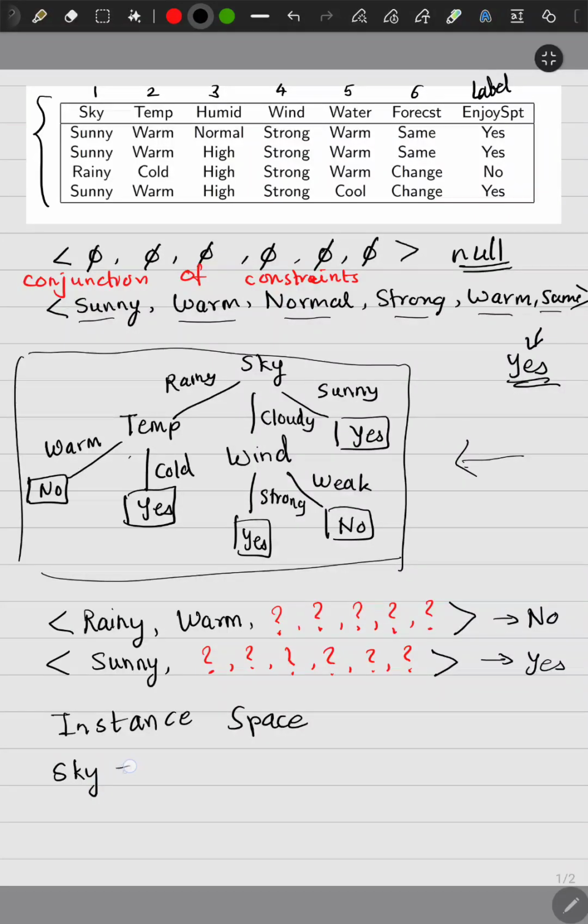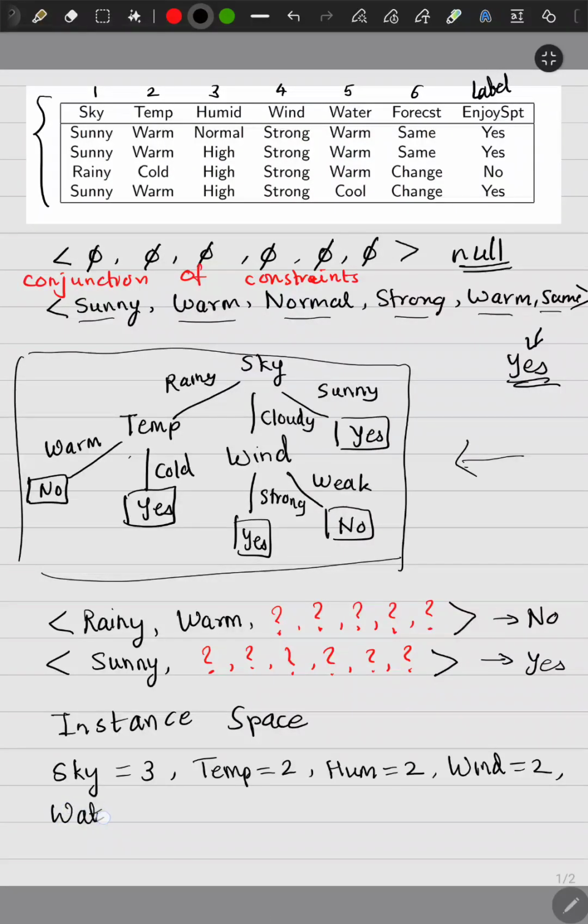In your training data set, sky can take one of 3 values, although in this limited snapshot you can only see sunny or rainy, but the sky can also be cloudy. So it can be clear sky, sunny, or cloudy, or rainy. So sky can have 3 values. Then temperature can be warm or cold, so temperature can have 2 values. Humidity can have 2 values, either normal or high. Wind also, in this limited snapshot you can only see strong, but wind can also be weak in a larger instance of this problem. So wind can have 2 values.